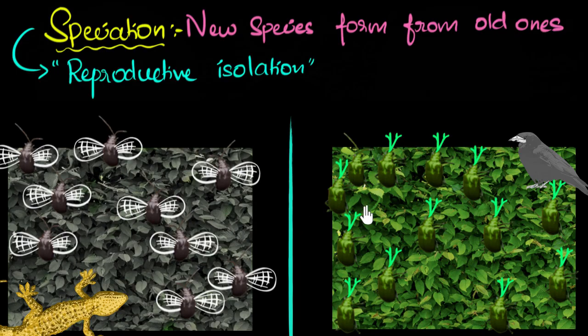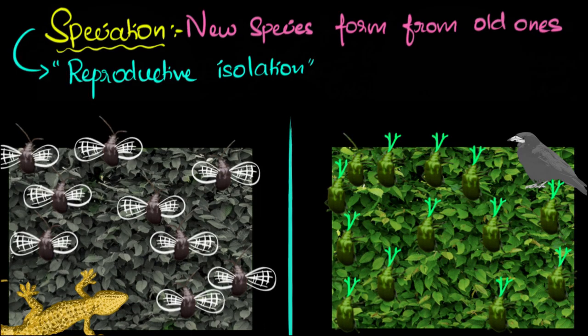They could be so different now that if one of these beetles tries to reproduce with this one, they will just not be able to do it. The DNA of these beetles might be so different from these beetles that it's just impossible to form a baby. In other words, we now have two different species of beetles. And this is how one species evolves into two or more new species, speciation.